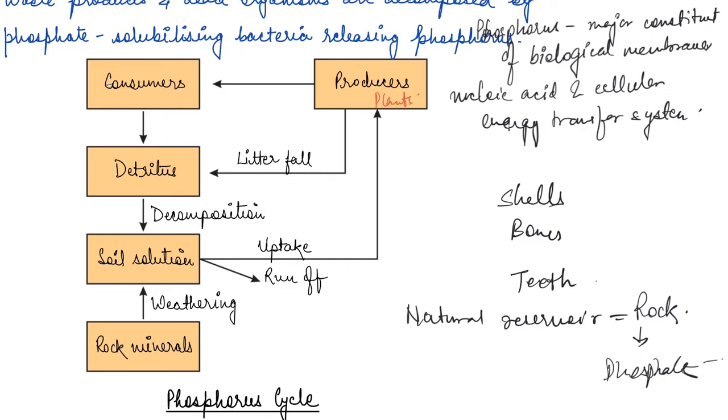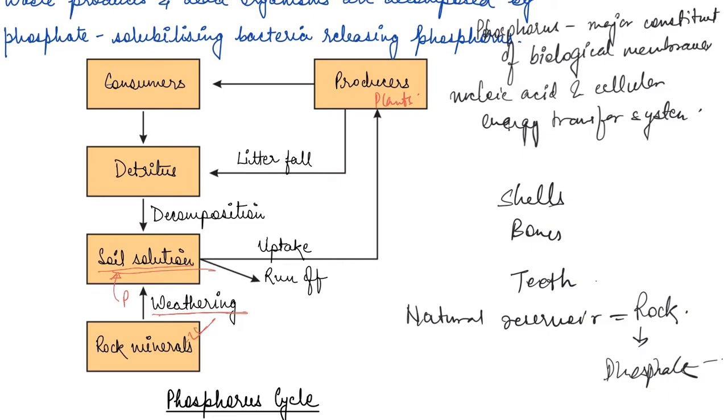And here you can see the rock minerals. These rock minerals get weathered, rock weathering happens, and it forms the soil. During this weathering, phosphorus is released and it mixes in with the soil.